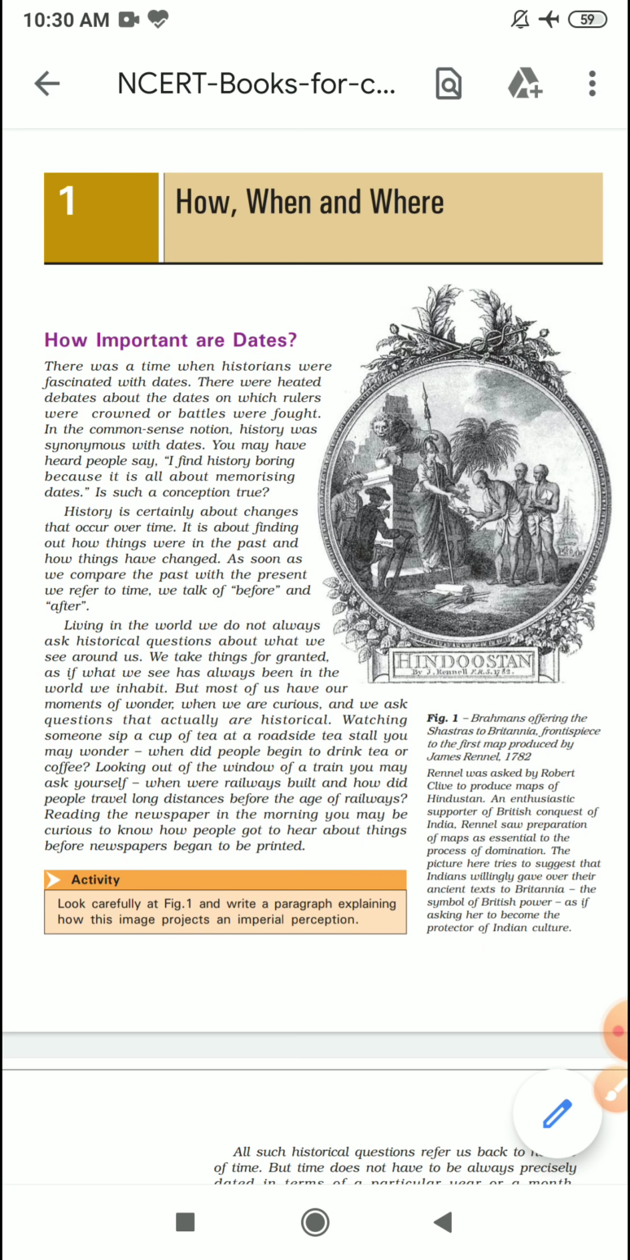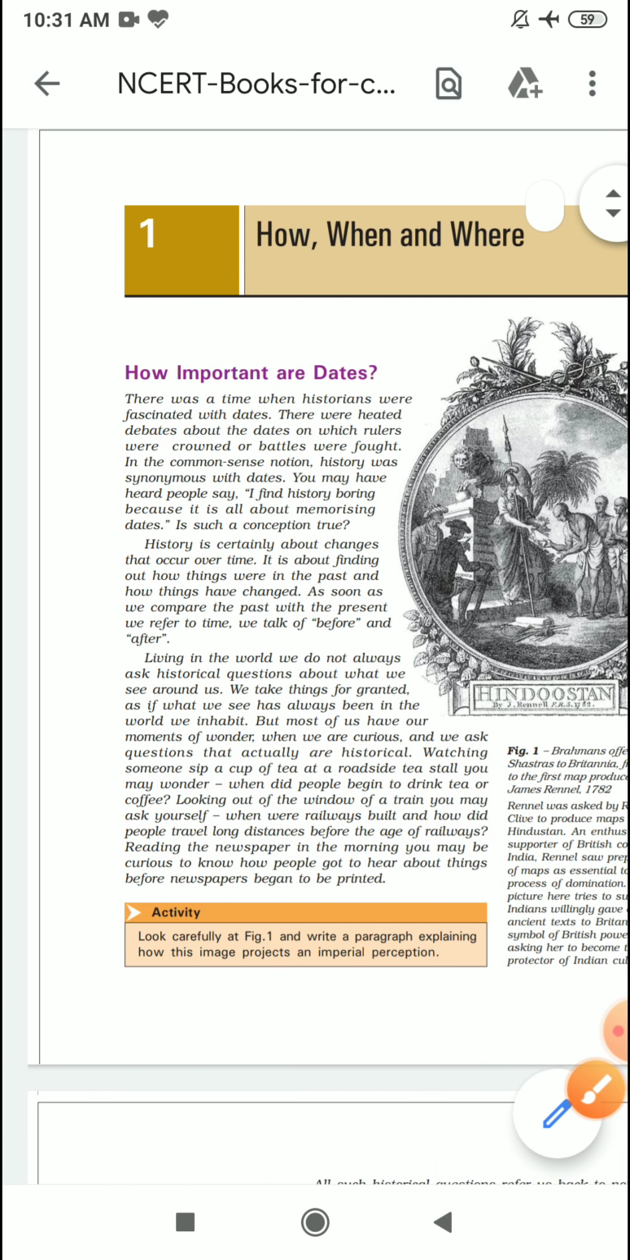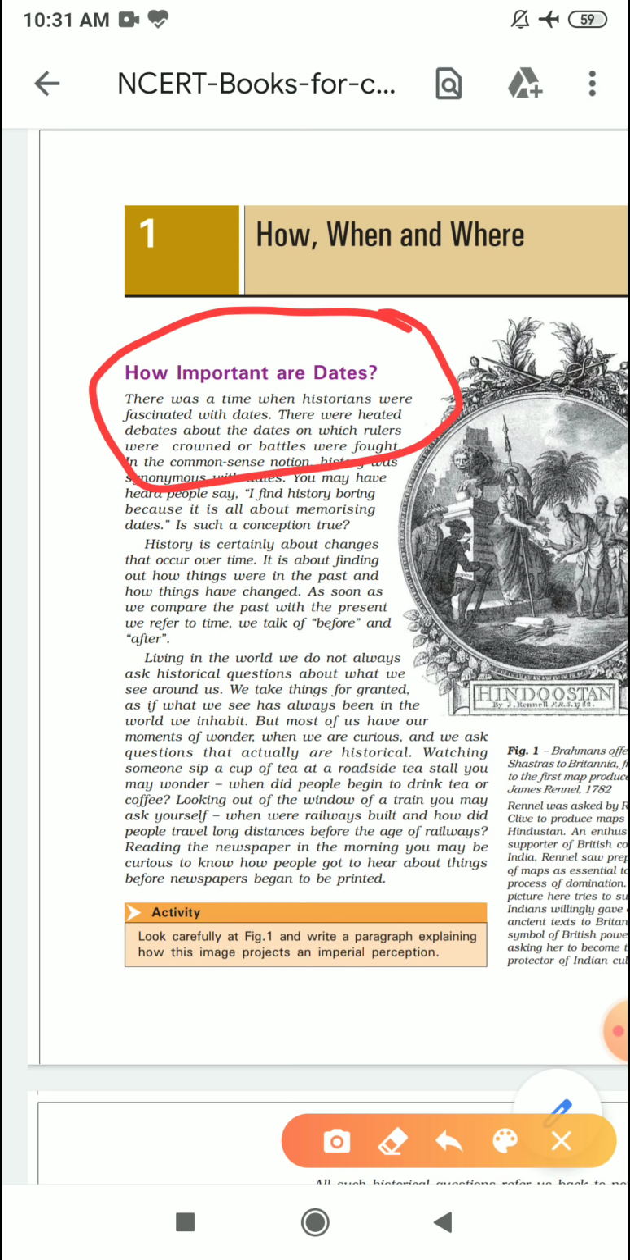Now let's come to the history and start, or say शुभारंभ किया जाए चैप्टर का. Let's see the first topic. What is the name of the first topic? The name of the first topic is, let me try my brush once again. Oh, it's working. How important are dates?